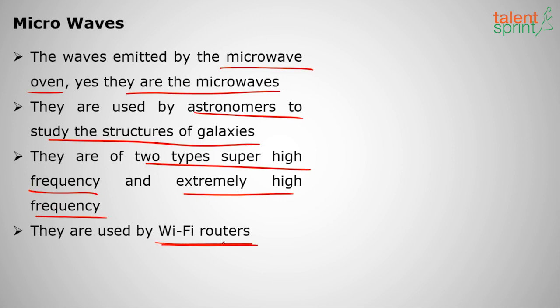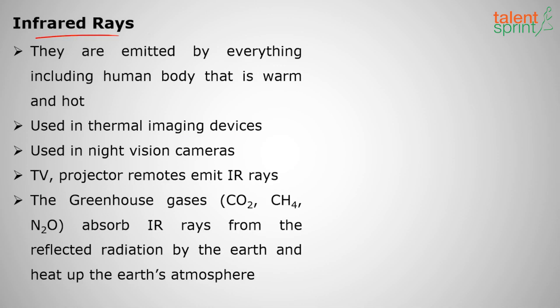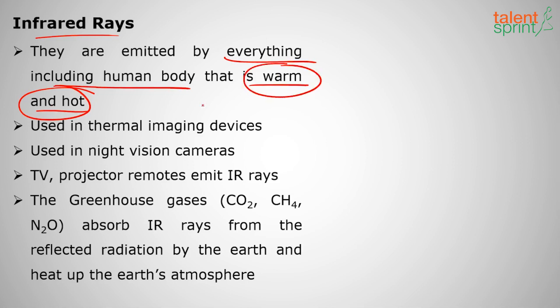Generally they are used by Wi-Fi routers. Well, this is a very repeated question. Wi-Fi routers use microwaves to transmit the data from one place to another. Next, infrared rays. Infrared radiation. These are emitted by everything including the human body, which is warm and hot. Whichever is warm and hot will emit infrared radiation.